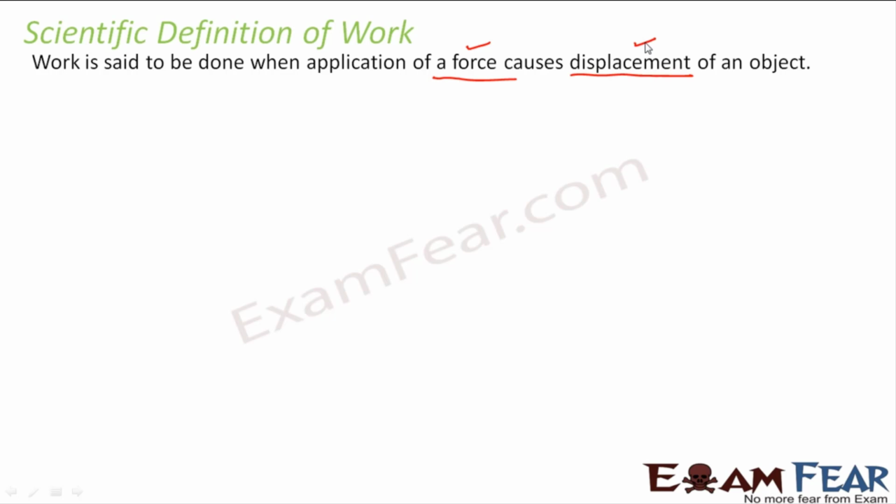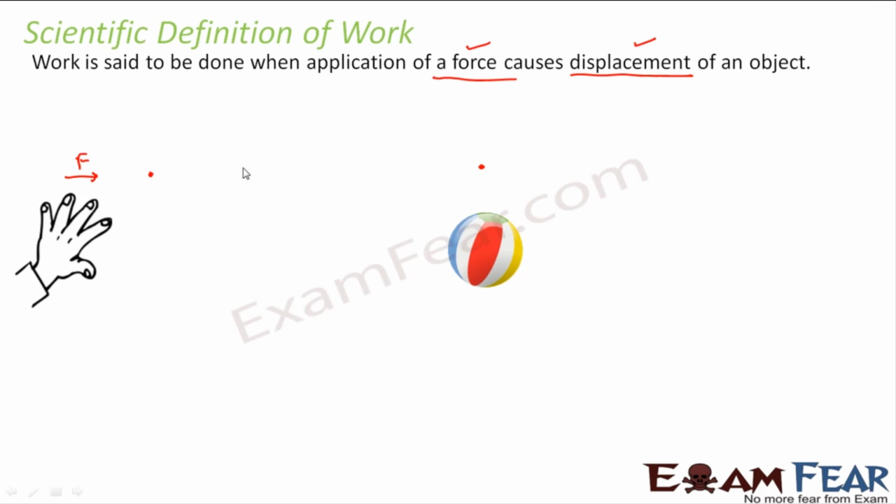We are aware of displacement. Displacement means the object changes its position. Let us take a small example. There was a ball which was lying on the table. We applied some force with our hand. Due to the application of the force, the ball started moving. So the ball got displaced from this point to this point. That means the force which we applied caused a displacement of the ball, so we say that we have done work. This is how work is defined in terms of science. Whenever application of a force causes displacement of an object, only then work is done.